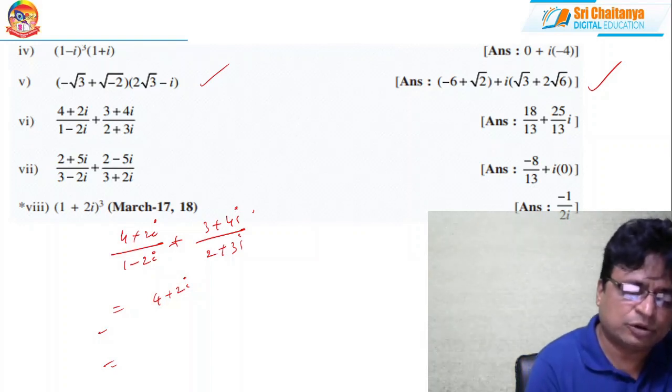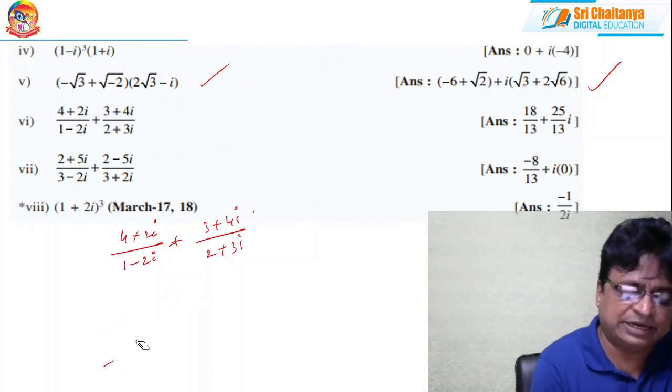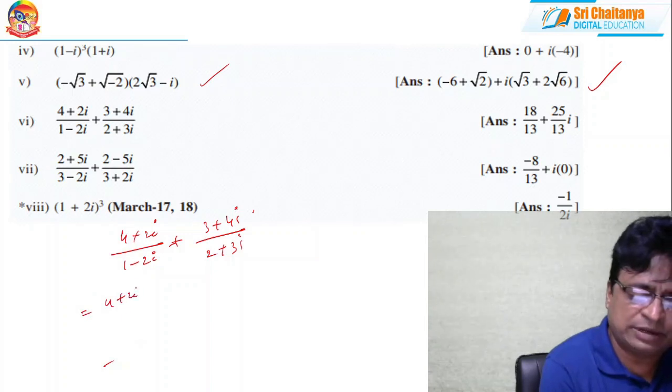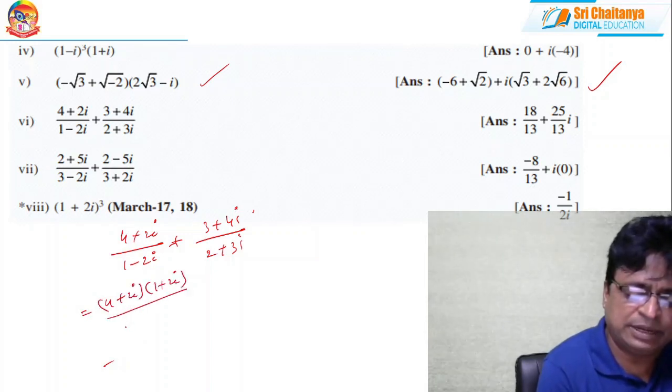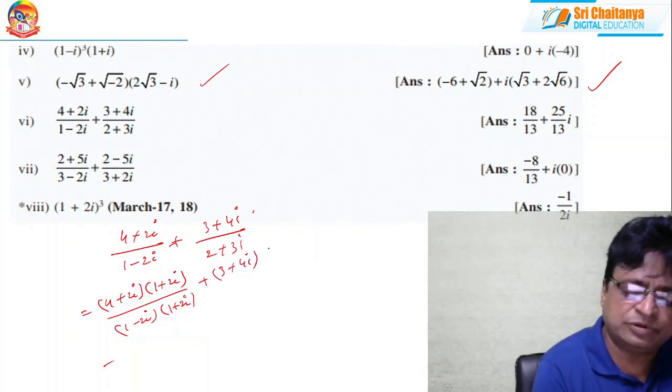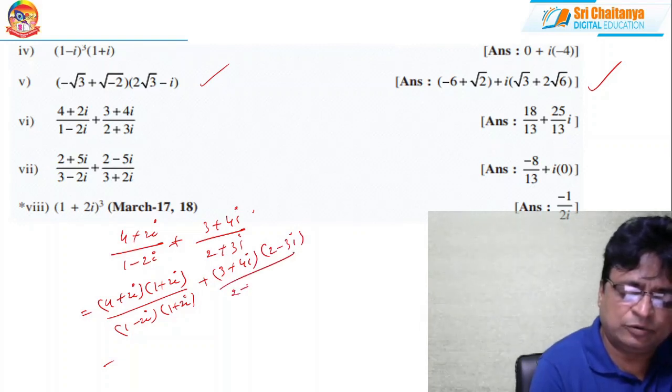Okay, so I do one thing. This I can write as (4 + 2i)(1 + 2i)/((1 − 2i)(1 + 2i)) + (3 + 4i)(2 − 3i)/((2 + 3i)(2 − 3i)).